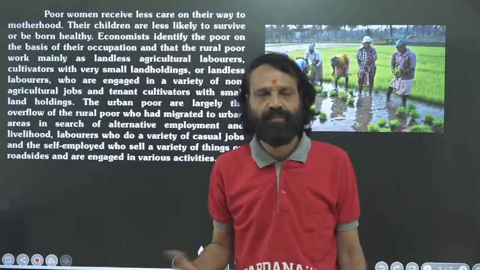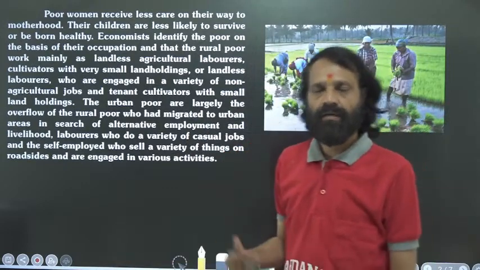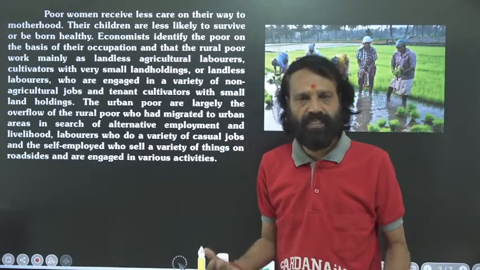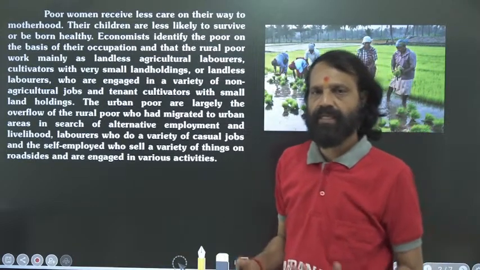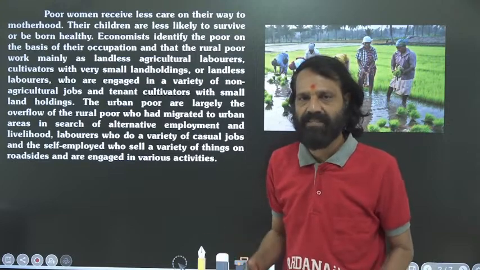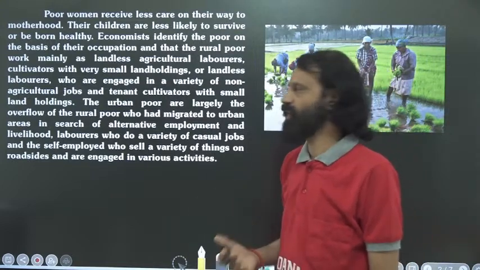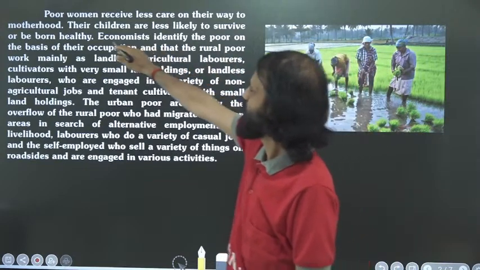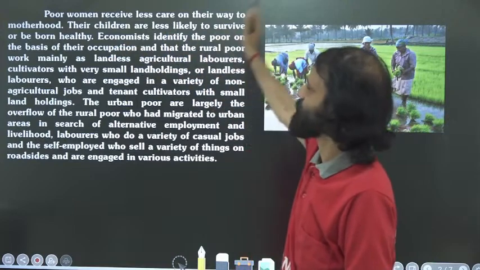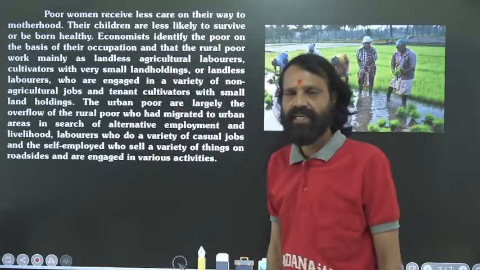In poor areas in South India, or of course in North India too, in many rural areas, women are not receiving nutritious food. Especially pregnant women are not receiving proper care and proper nutritious food. So what will happen, their children are less likely to survive or be born healthy. Their children are not healthy.